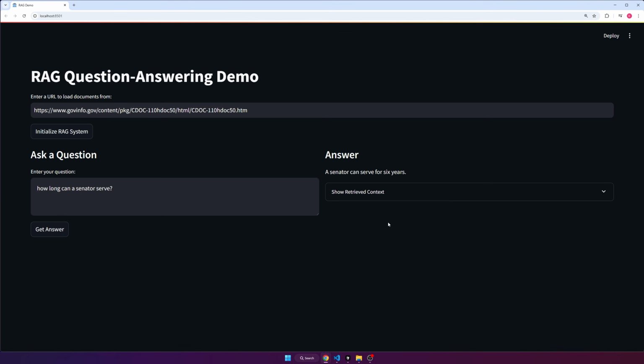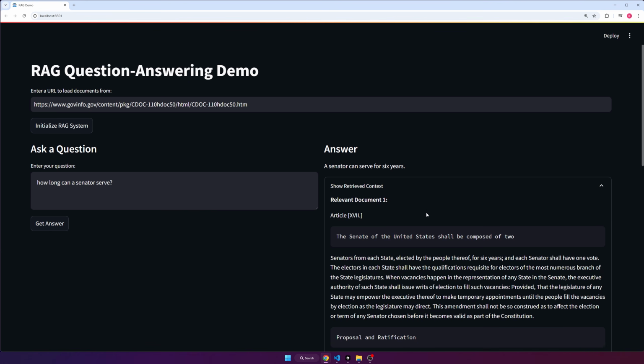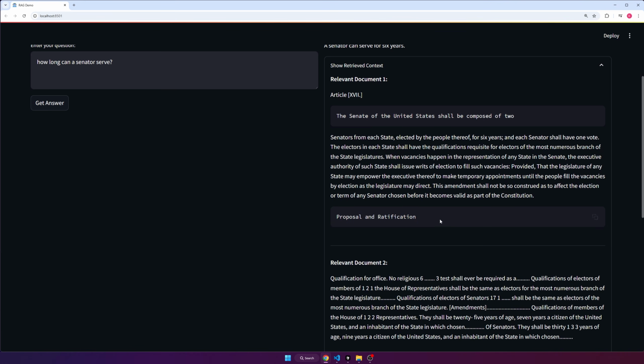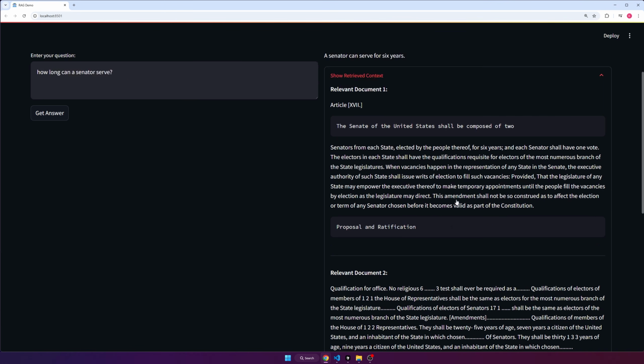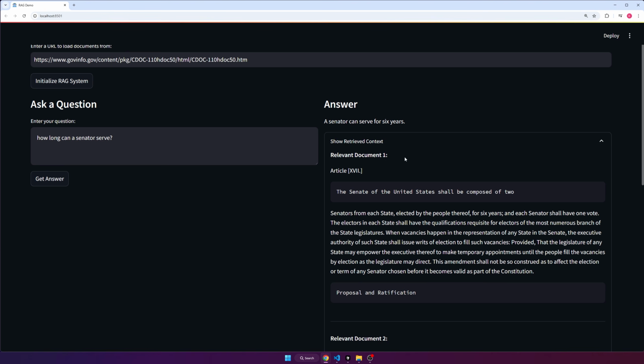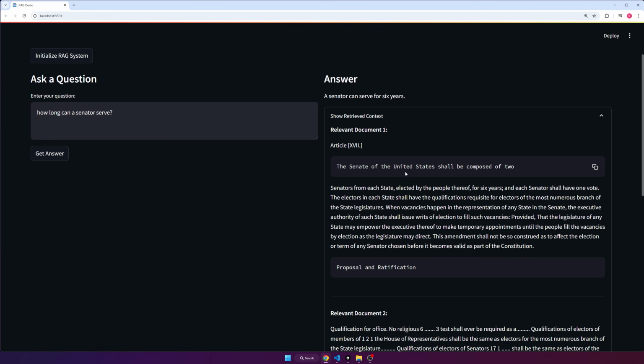And then what's really cool is that we can click this drop down here and it tells us exactly the context that the large language model was provided to answer the question. So you see relevant document 1. The formatting is a little weird here, but it says the Senate of the United States shall be composed of 2 senators from each state elected by the people thereof for 6 years. So there's the answer to the question.